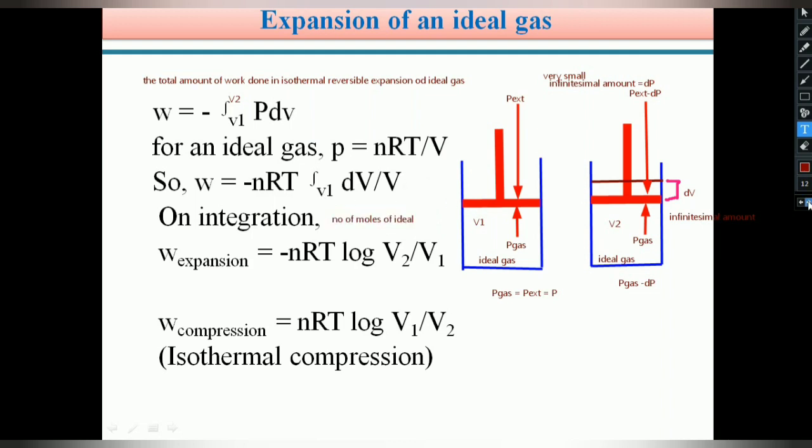n is the number of moles of ideal gas, R is the universal gas constant, and T is the temperature. It is an isothermal process. Therefore, temperature is constant, and here volume is varied from V1 to V2.